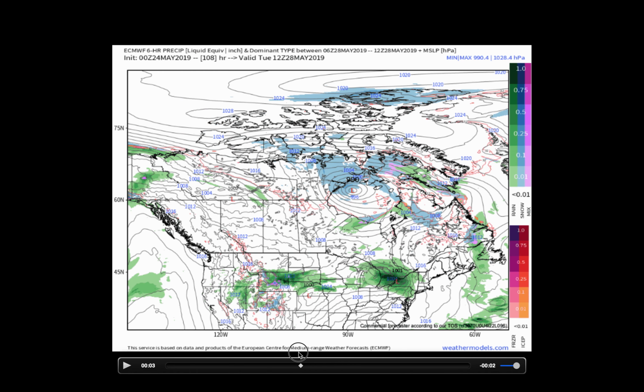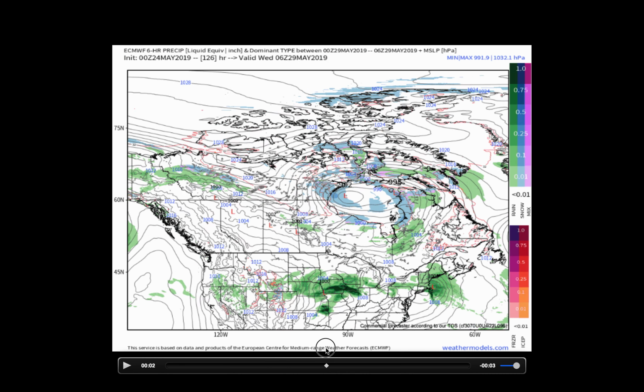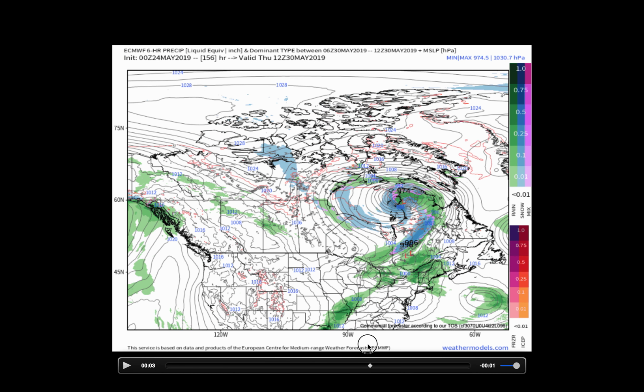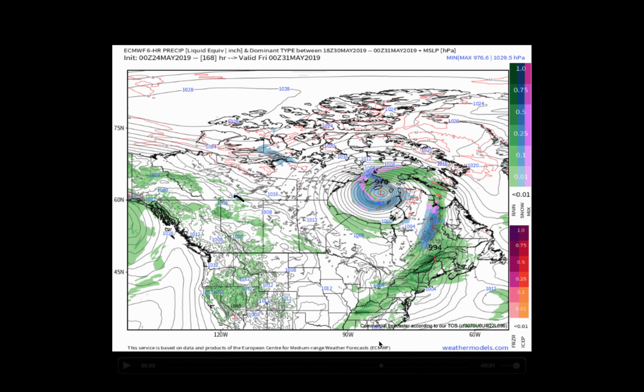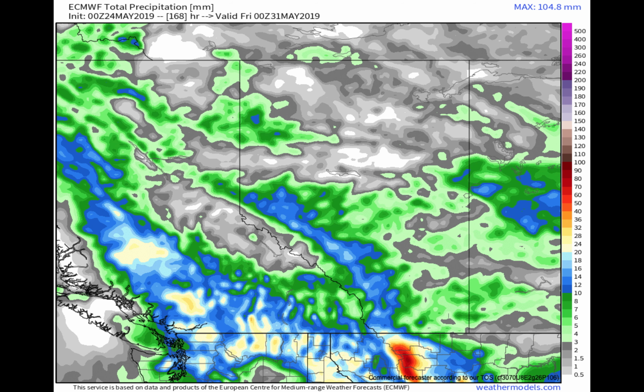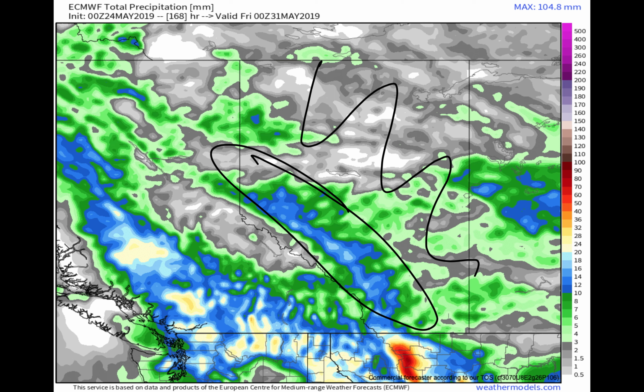But again, I'll go ahead and kind of loop back and forth as we look at Monday, Tuesday, and Wednesday, really seeing a quite dry pattern with perhaps little ribbons of precipitation sneaking through with that flow around the trough off to the northeast. But overall, a drier pattern as we head into the early to middle part of next week. Total precipitation as we zoom in here on the province of Alberta, and that shows that southwestern precipitation area here along the Front Range, where perhaps picking up 10 to 12 millimeters of precipitation here, with only scattered amounts as you look elsewhere across the region where perhaps hit or miss showers passing through.